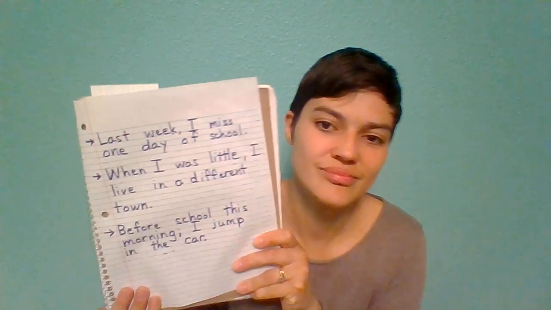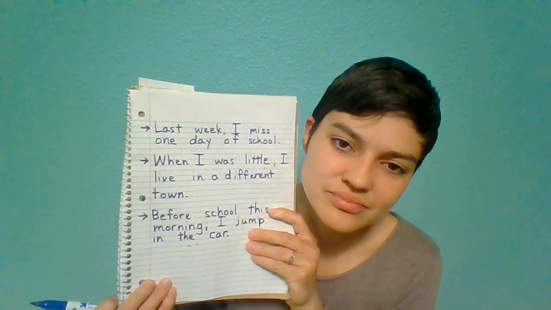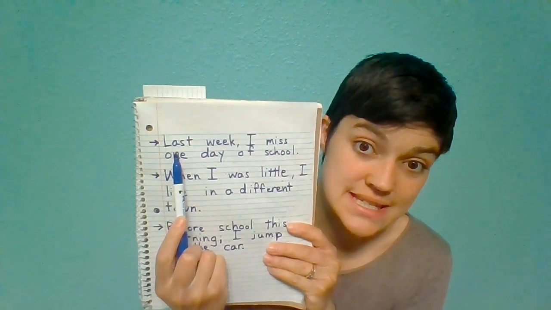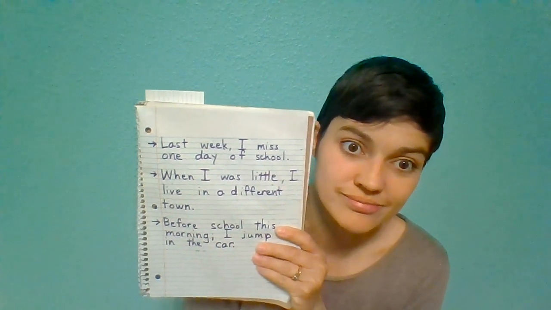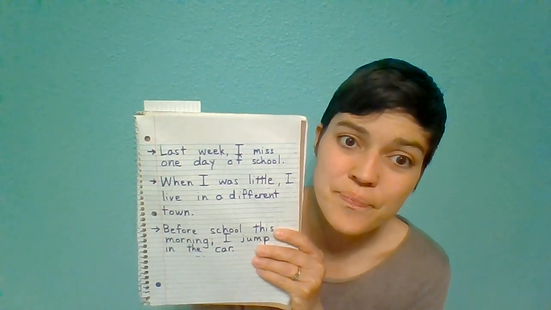Okay, so now I'm going to proofread some of these sentences. They were written incorrectly, so I want you to find the mistake. Okay? So this first sentence is: last week I missed one day of school. Where's the mistake?